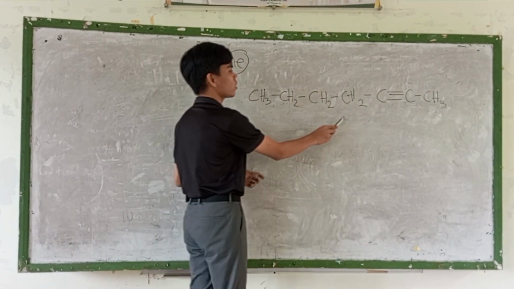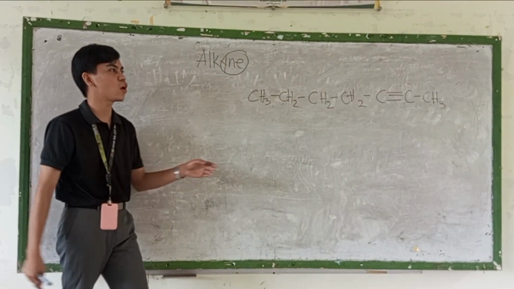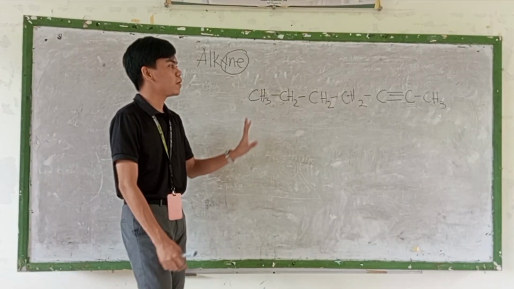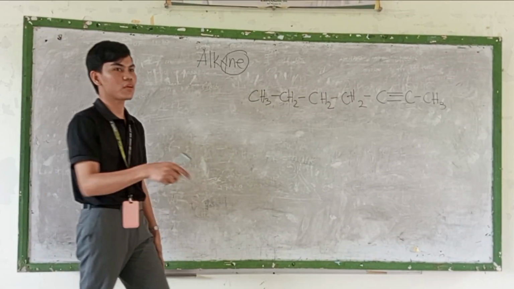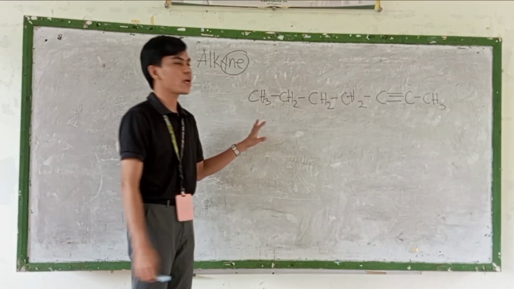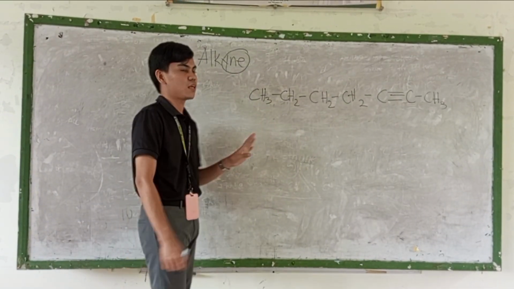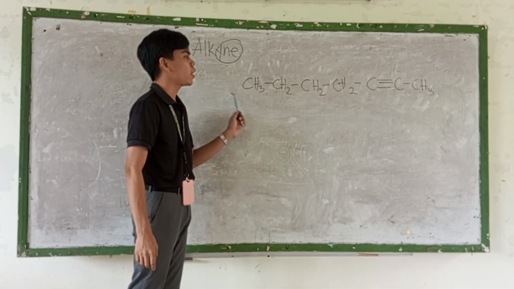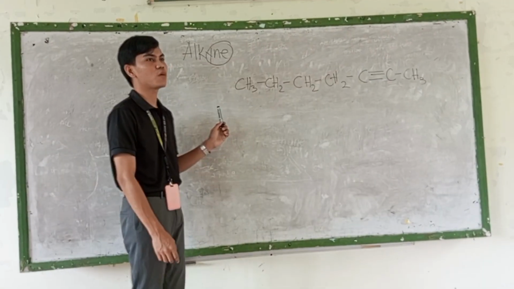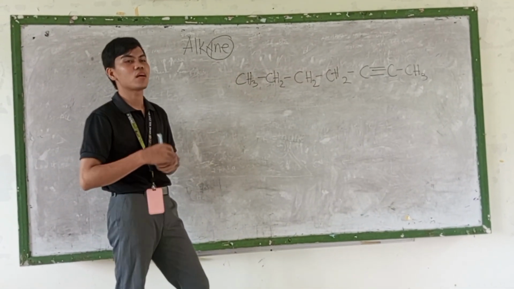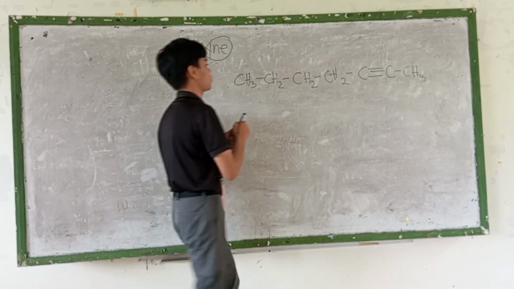We have here a condensed structure. We are going to name this structure. In naming the triple bond, we are first going to find where the triple bond is. Then we are going to count how many carbons we have in here so that we can find the prefix of it.